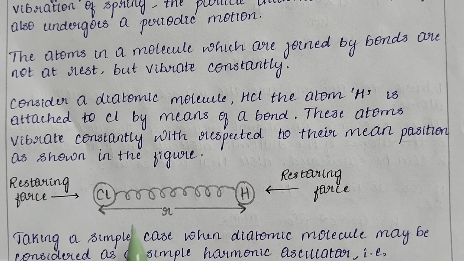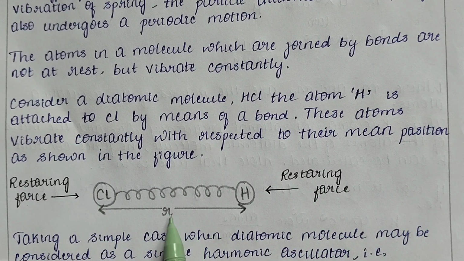Now, due to the vibrational force, if any one of these atoms goes stretching, the stretching of H will make the corresponding atom, that is Cl, pull towards itself. So the pulling force towards the center of the bond length is nothing but the restoring force, that is the force or the energy to pull the hydrogen atom towards its parental position by the Cl atom.